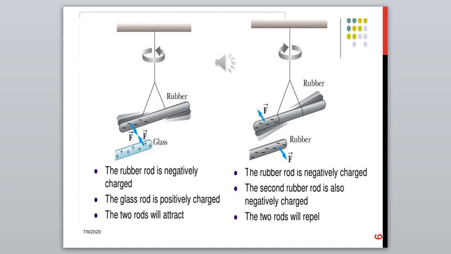When you replace this rubber rod and bring a glass rod which is positively charged near the hanging rubber rod, you can see that the rubber rod is attracted towards the glass rod. This is how they understood that oppositely charged particles get attracted to each other, while the same kind of charges, negative to negative or positive to positive, get repelled against each other.